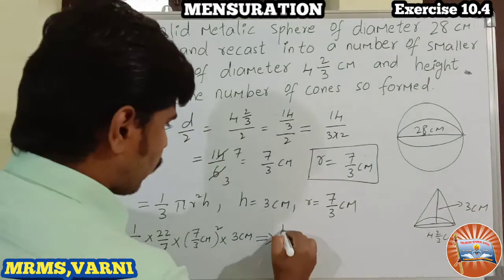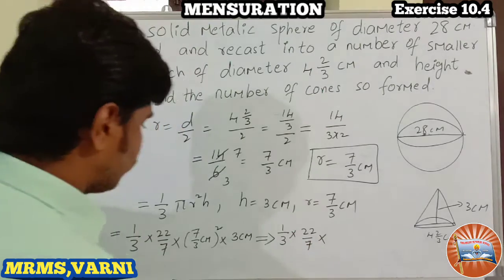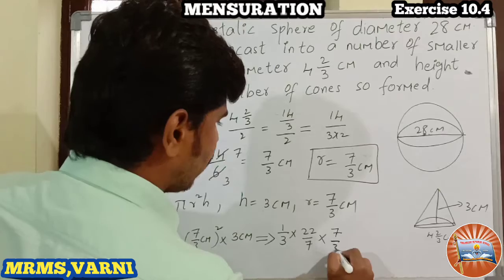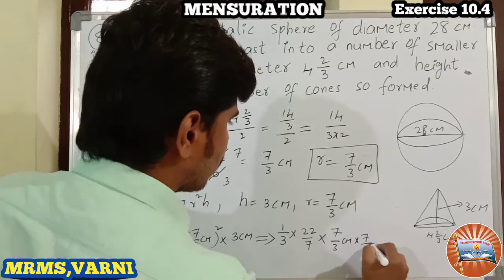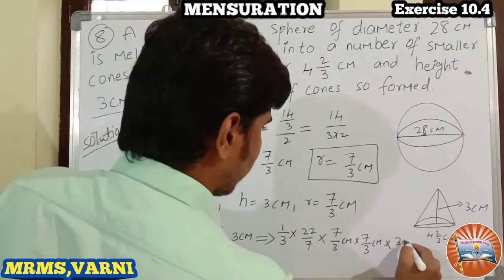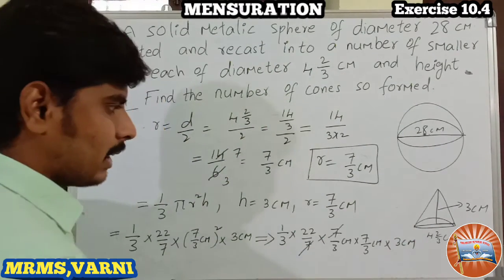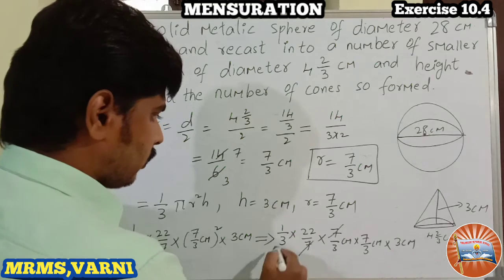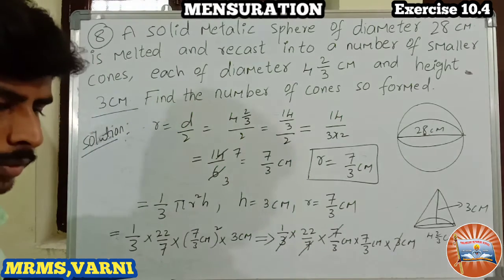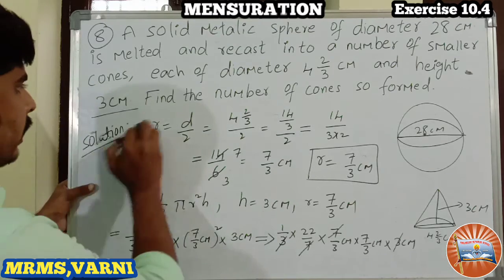We can write 7 by 3 centimeter into 7 by 3 centimeter into 3 centimeter. Here 7 gets cancelled, and this 3 gets cancelled. Is it clear? I am erasing this.